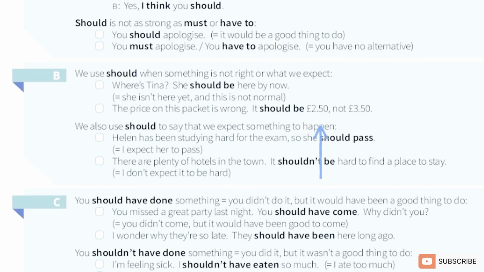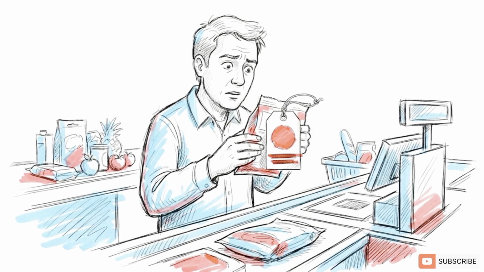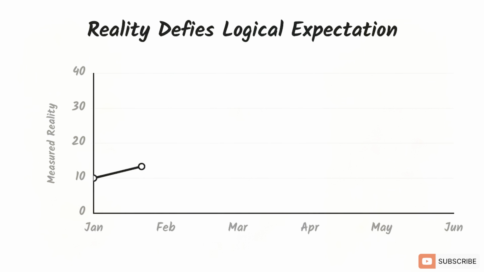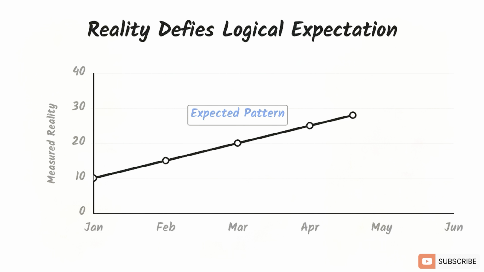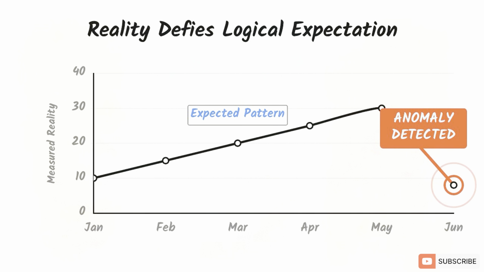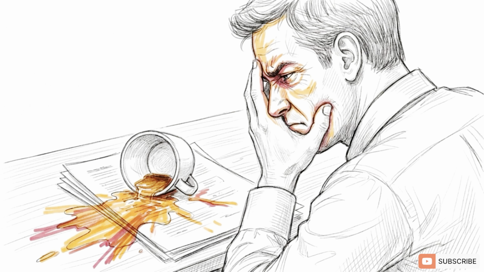You state the correction by saying, it should be £2.50. You aren't giving price tag advice here. You're using the word as an anomaly detector to point out that reality isn't matching the logical expectation. Now we hit the trickiest part of this verb.